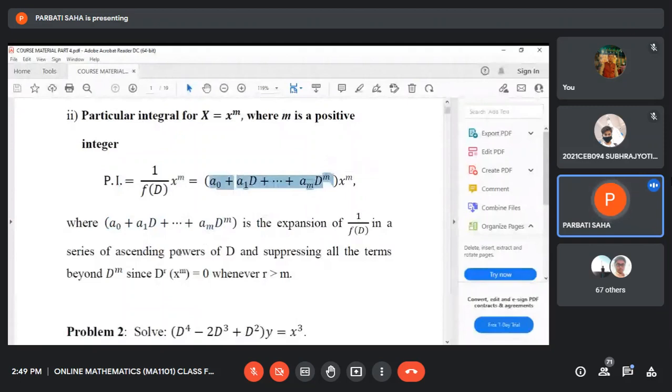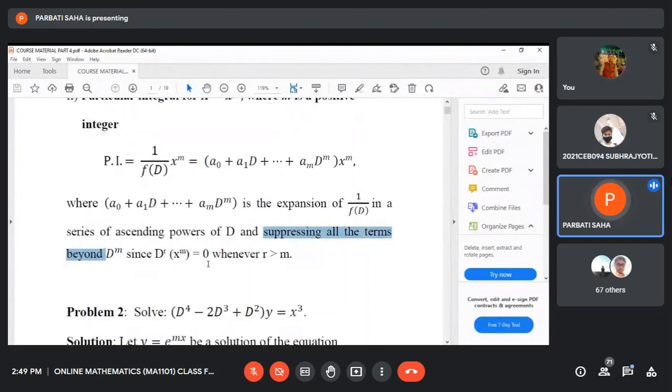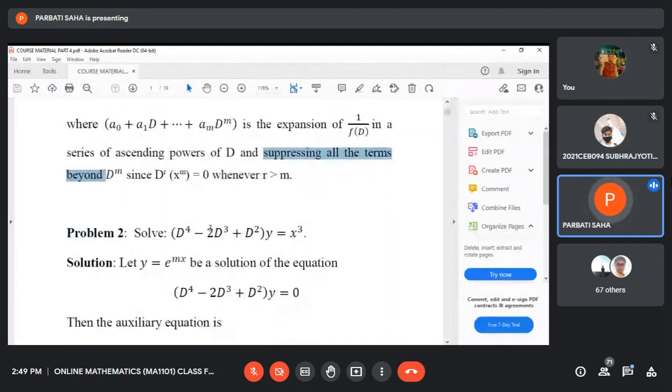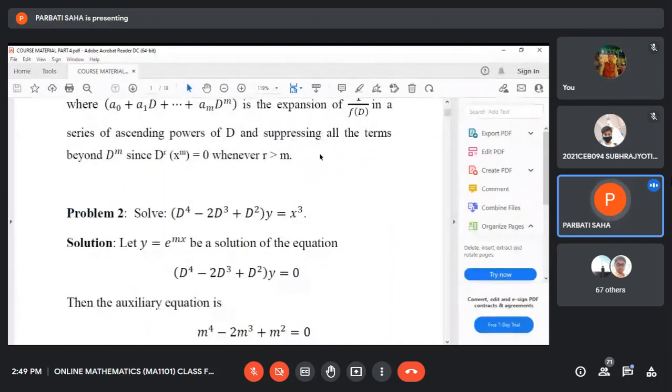Most important, suppress all the terms beyond D to the power m, since the r-th order derivative of x to the power m equals 0 when r is greater than m. I am explaining all these things with an example, and after that I will explain this further.